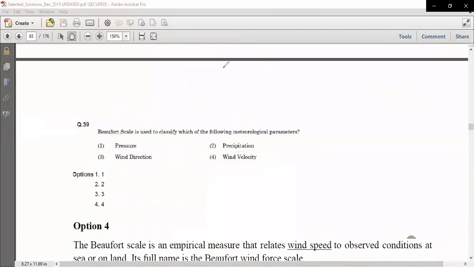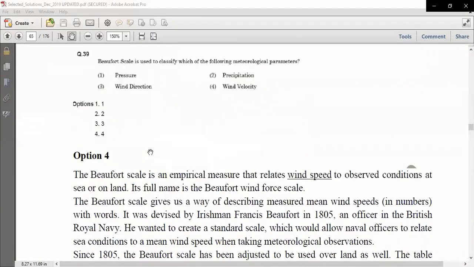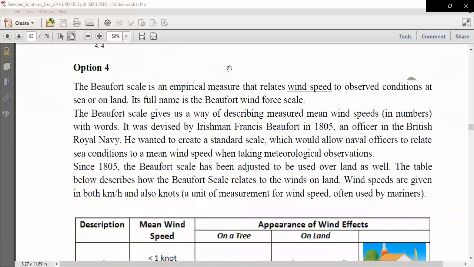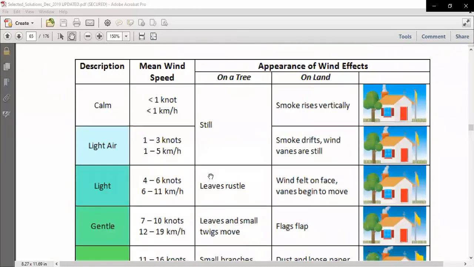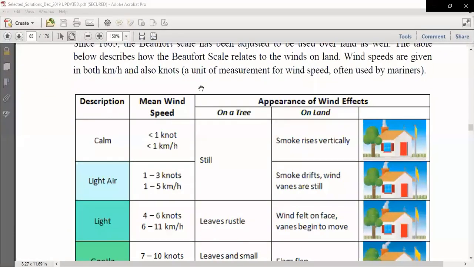Now let's see the explanation of why it is option number 4, wind velocity. All the details have been mentioned here. The Beaufort scale is an empirical measure that relates wind speed to observed conditions at sea or land, and its full name is the Beaufort wind force scale. You have to remember the categories. Calm condition means a wind speed of less than 1 kilometer per hour, the trees are still, and on land smoke rises vertically.